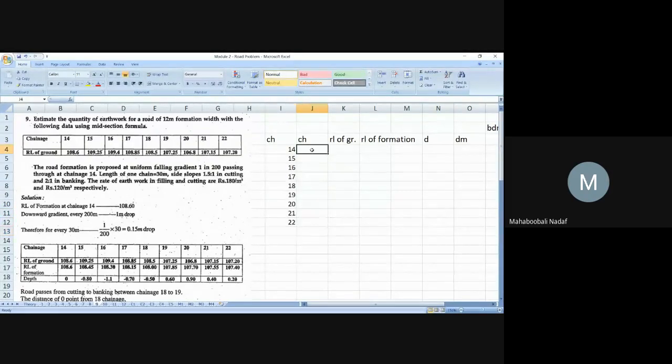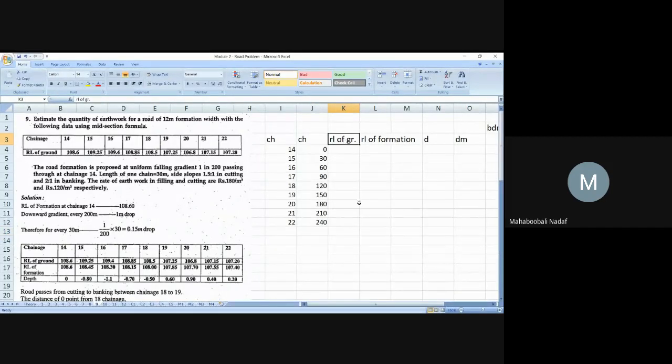Can you tell me in meters what I should write? First one. 0, sir. Very good. First, you should write 0 there. Okay? What should I add here? 30, sir. 30 or 20? 30, sir. Very good. 30, 60, 90, 120, 150, 180, 210, 240. Okay. Now this is the chainage.